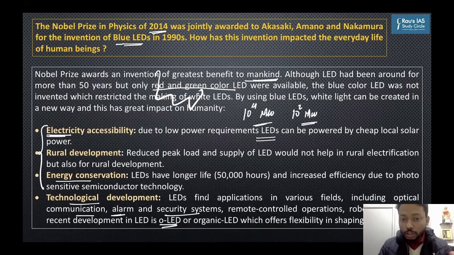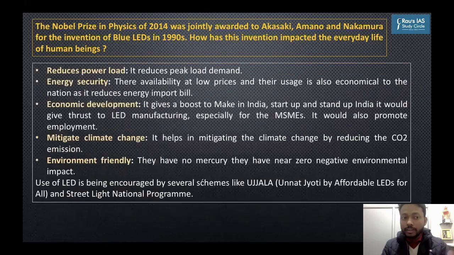So the new screens that we are looking at, which are much more smooth, much more efficient, and you can also use it on a bent surface like goggles, that wouldn't have been possible without invention of organic LEDs, advancement in this technology. So this is another thing, application of this technology in other technology, and the way it has helped in everyday life. Then from here, you can look at other areas like energy security.